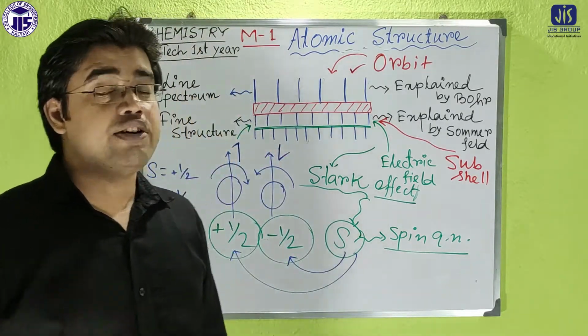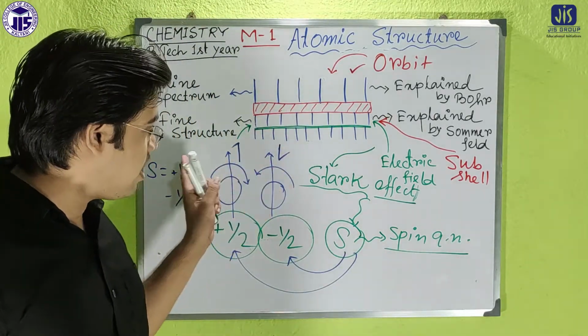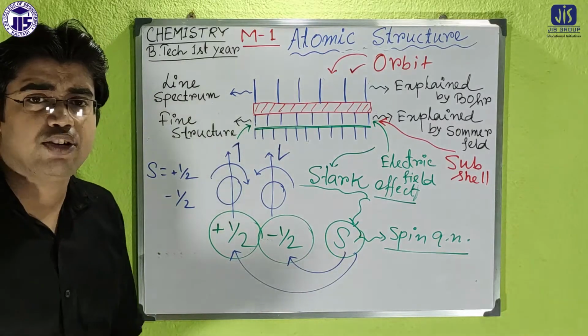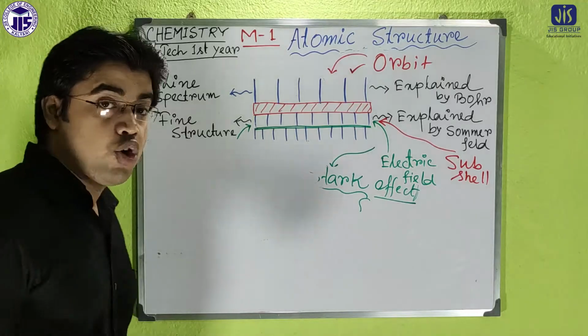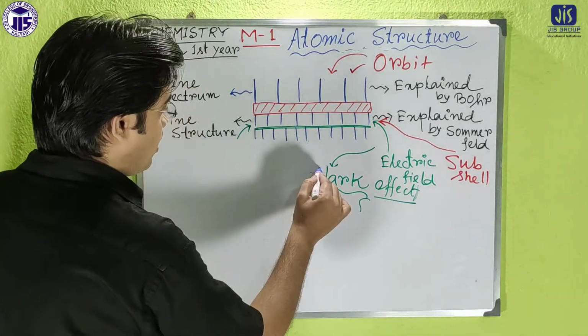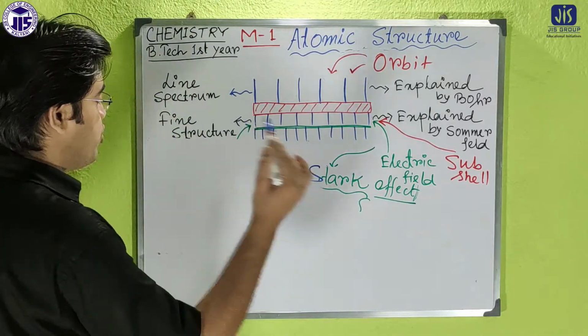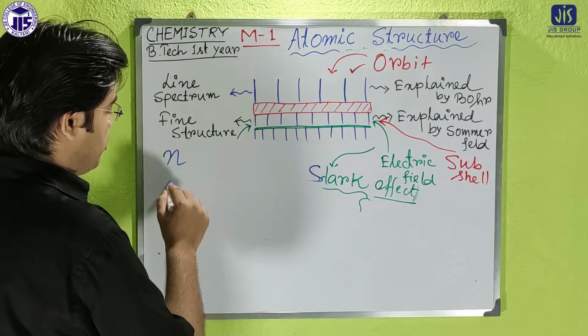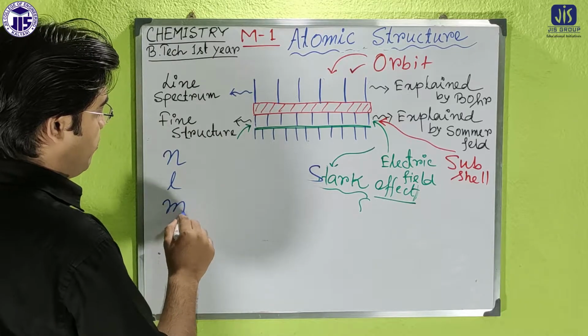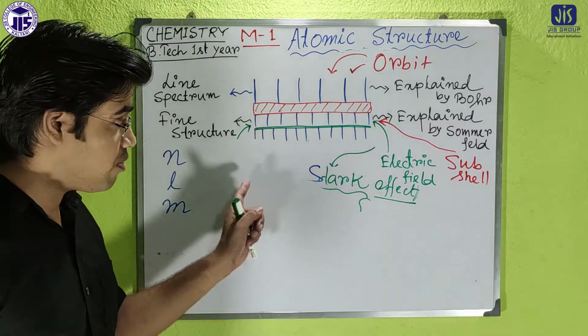What is the usefulness of those two signs, those two directions? That is very, very important. I will show you the examples. So till now we have the three quantum numbers before the spin quantum number. That was n, that was l, and that was m. So what is the beautiful side of the spin quantum number?